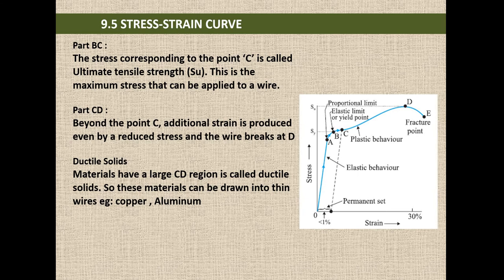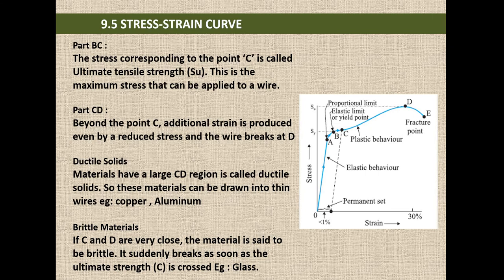So what is meant by ductile solids? Materials that have a large CD region are called ductile solids. Large CD region means the plastic region will be larger. That is, there will be permanent elongation, but it will not break fast. The fracture point will be far away from the elastic limit. Because of that property, they can be drawn into thin wires. Examples: copper, aluminium.